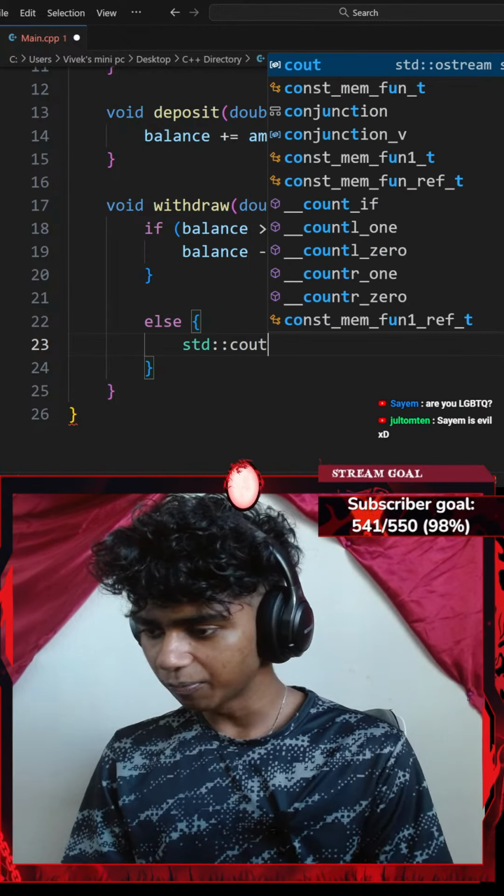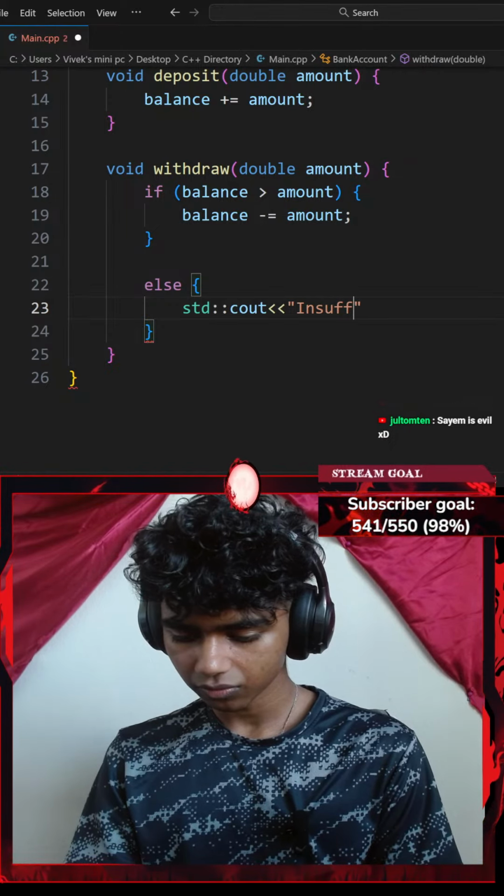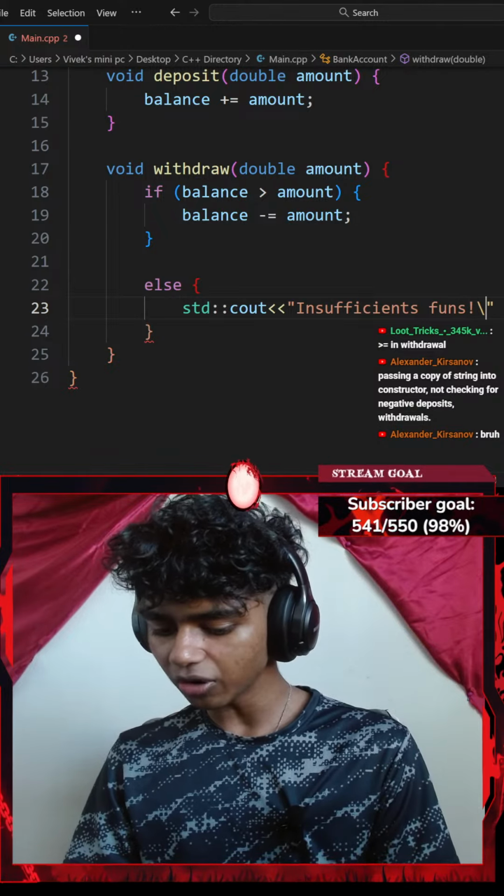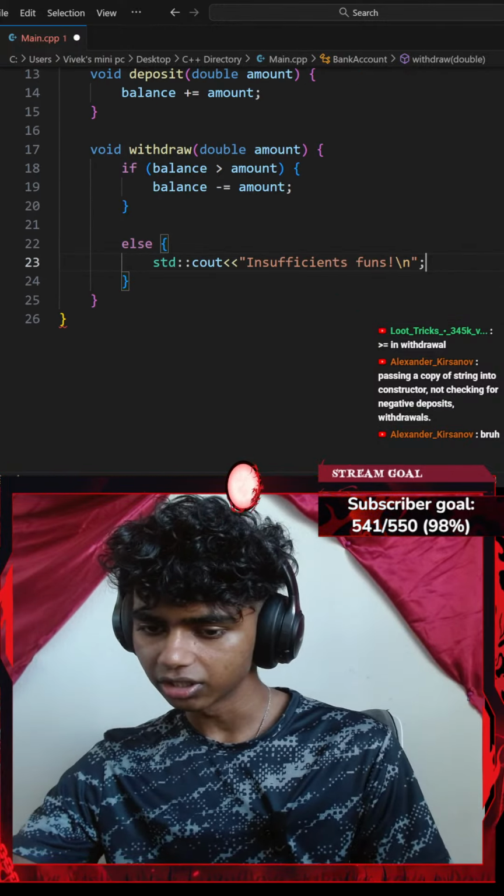Okay, that said, I'll go with a standard console output with an insertion operator. This is going to say something like, insufficient funds, exclamation, with a slash n new line, ending with a semicolon.